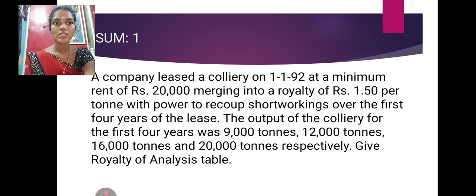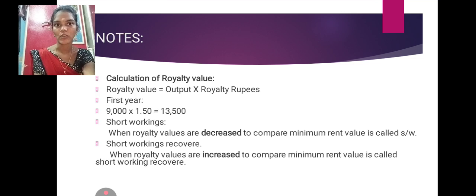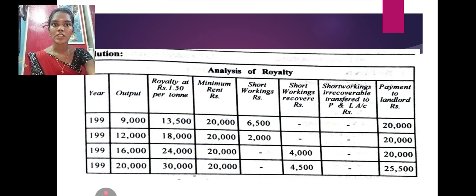Next, 12,000 into 1.50 gives the second year value, and we calculate the third year and fourth year values similarly.